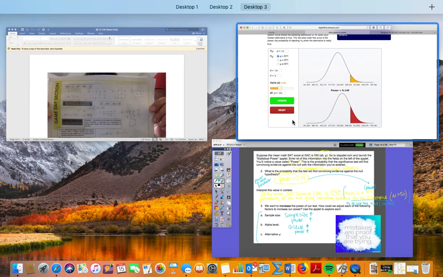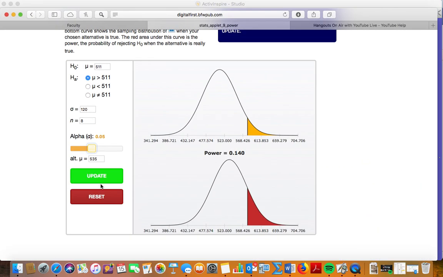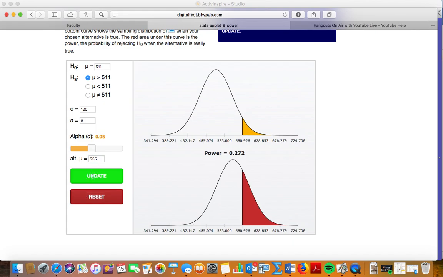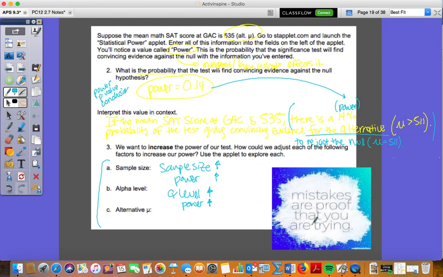And then our last one is our alternative mu. If you look at our alternative mu, this depends. Let's say we have a good year this year because our seniors are so smart. We'll go right here, 555. When I update this, if it increases, then notice that the power increases as well. I'm just making sure. Perfect.